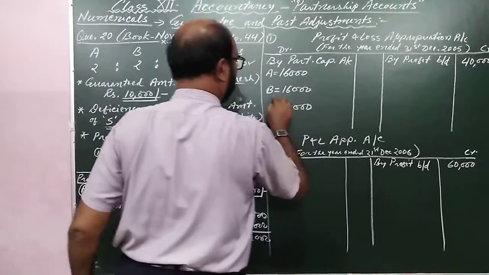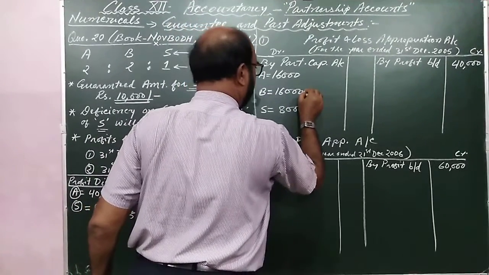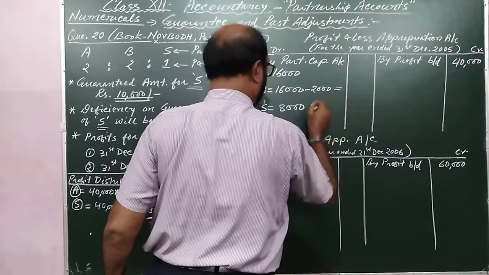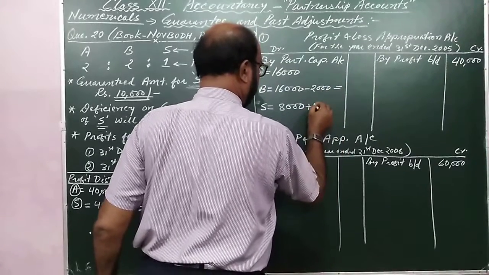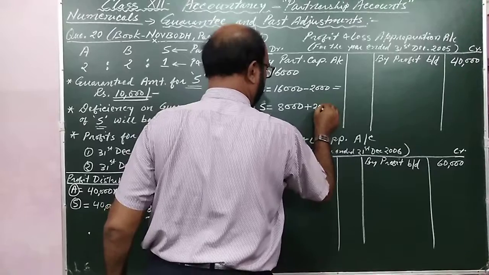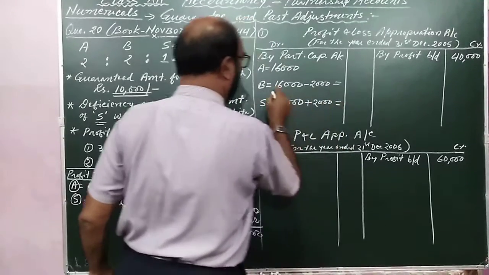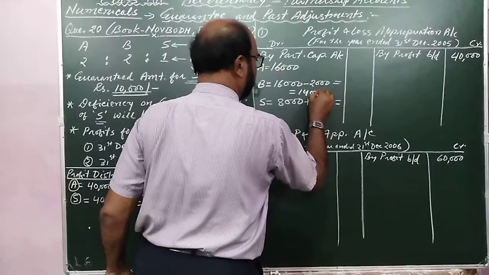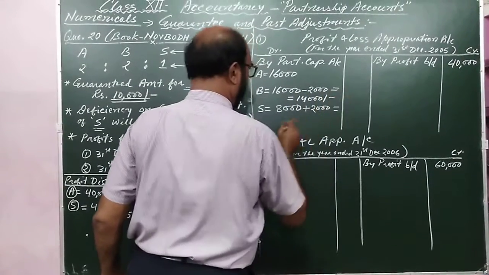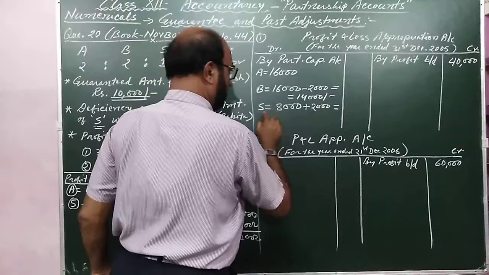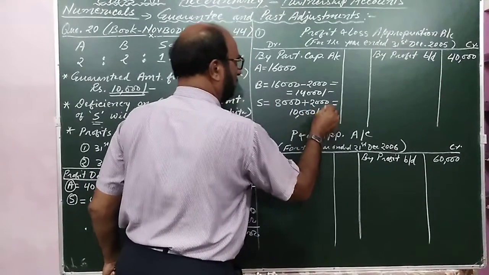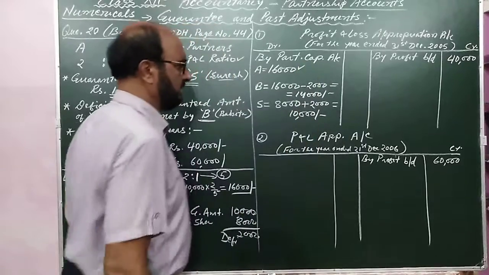So from the share of Babita 2,000 will be subtracted and that will be added with the share of Suresh. So now Babita will get rupees 14,000 as share of profit and Suresh will get rupees 10,000 which is the guaranteed amount, and A is already 16,000.